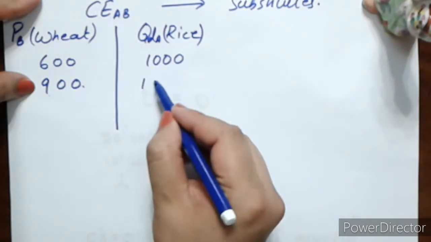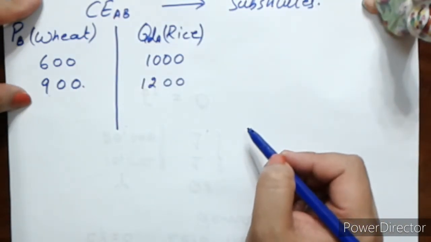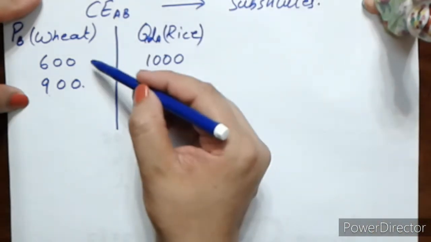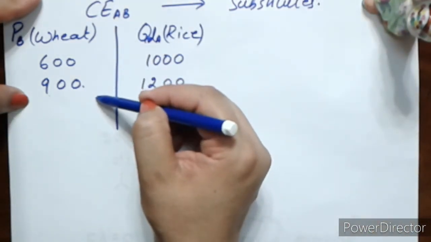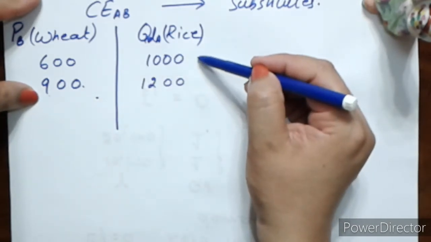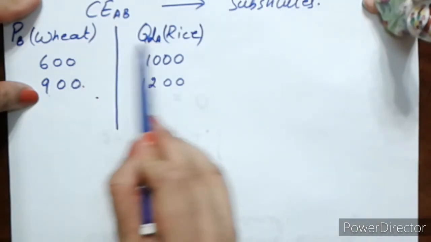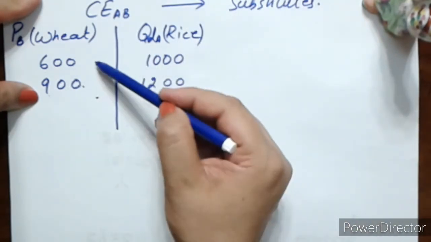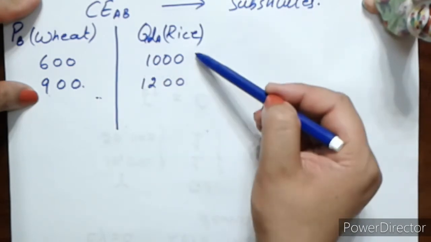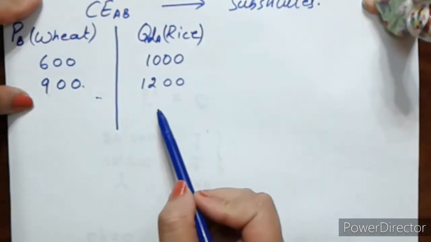Let's say they started demanding 1200 maunds of rice. Now we can see what is happening. The price of wheat has risen and it has caused a change in demand for rice. Since I have considered these two as substitutes, a rise in price of one has caused a rise in demand for the other, so their relationship is direct.